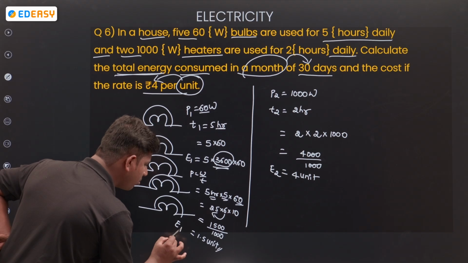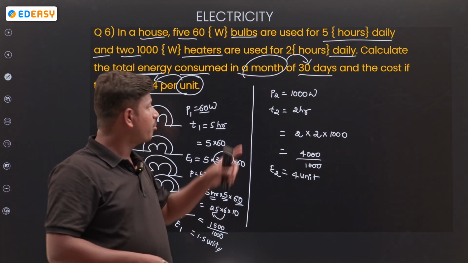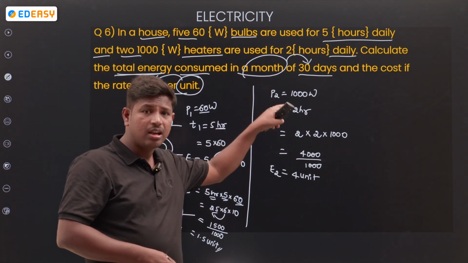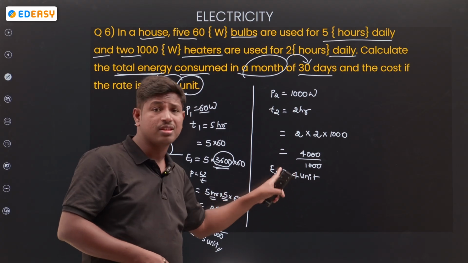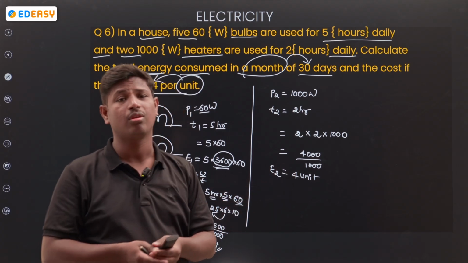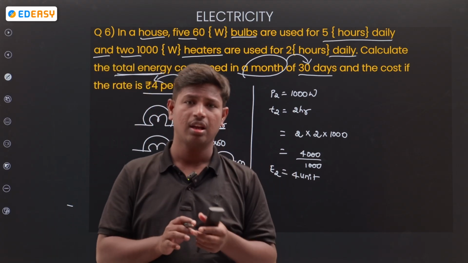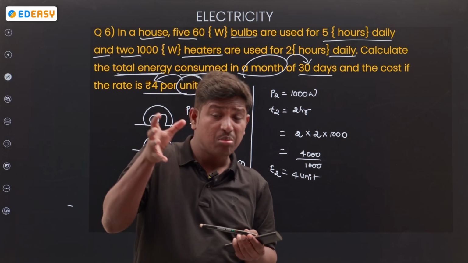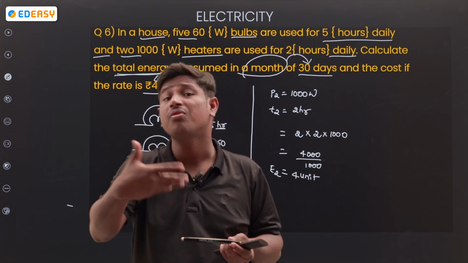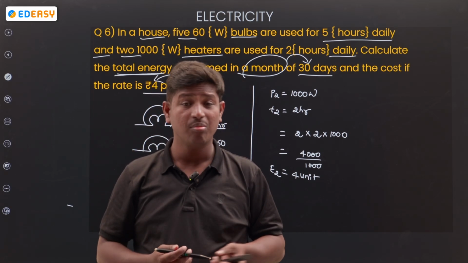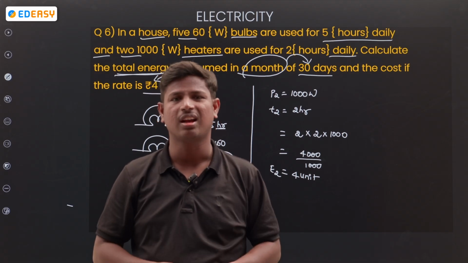E1 is 1.5 units. E2 by the heater I will get 4 units of current, because if you are using a heater, more amount of heat is generated, then more work and more energy is required.